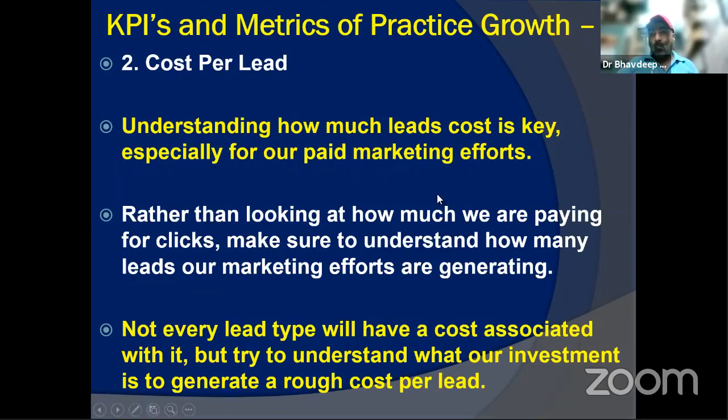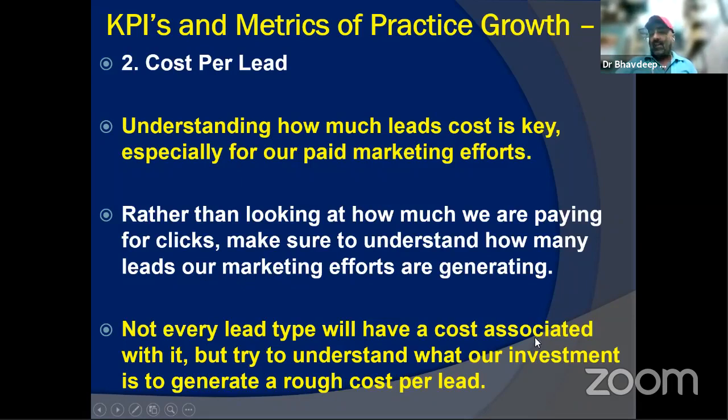So rather than how much you are paying for your clicks, देखिए आपकी ads को कितने clicks मिले हैं. वो clicks जो होते हैं ना, they all can be false and farce also. There are various agencies sitting with tie-ups that can make sure people are clicking on your ad and you're getting the numbers. We are very happy: wow, our ad is getting very popular. So we shouldn't be much happy about the number of clicks or the impression rate. The main focus should be to understand how many leads they are generating.